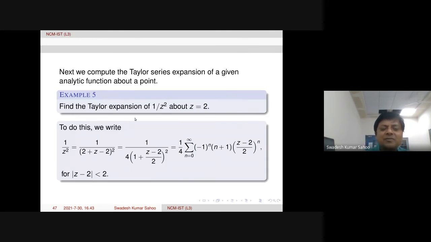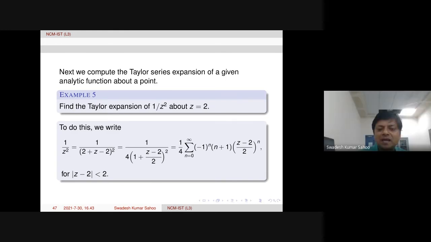So one can find Taylor's expansion of a specific function about a specific point like this. Whenever rational functions are there, one can compute like this. But if you have a complicated function, then one needs to go for the coefficient formula, the derivative formula.